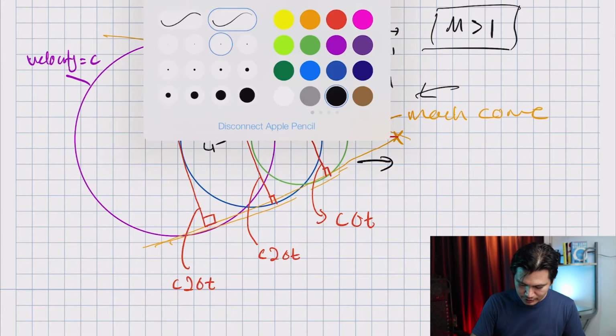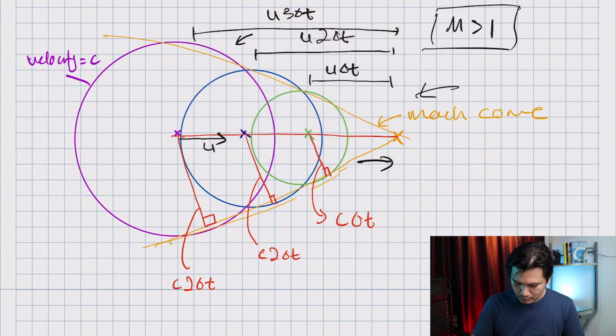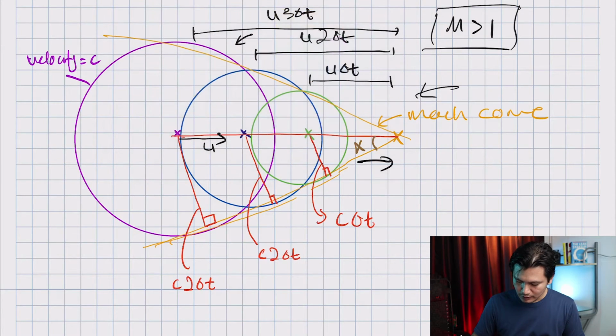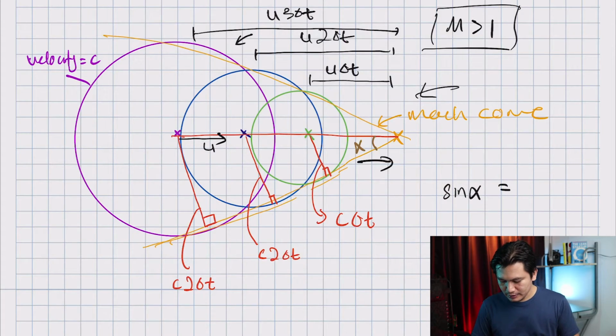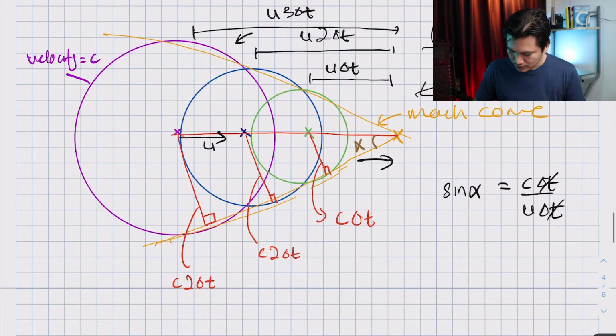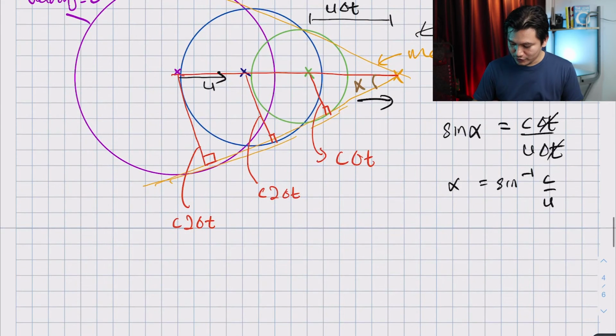Now, let's use brown. If I take the angle here, alpha, I can do sine alpha, and this is equal to c delta t divided by u delta t. Of course, delta t is going to cancel out, so alpha is actually the arc sine of c over u. And what is c over u?